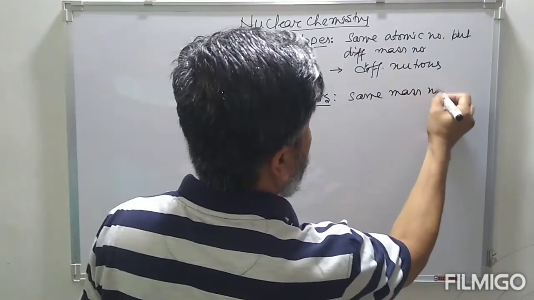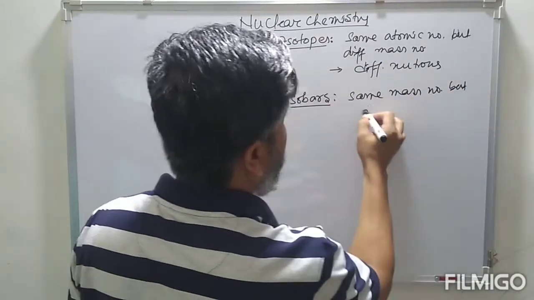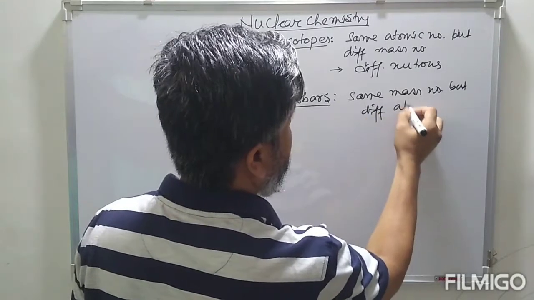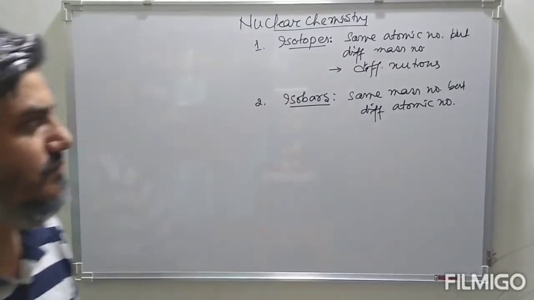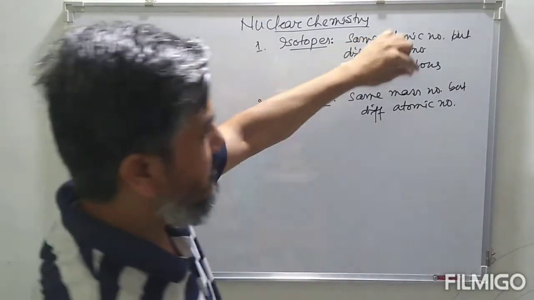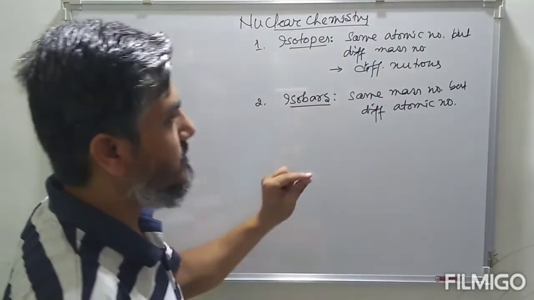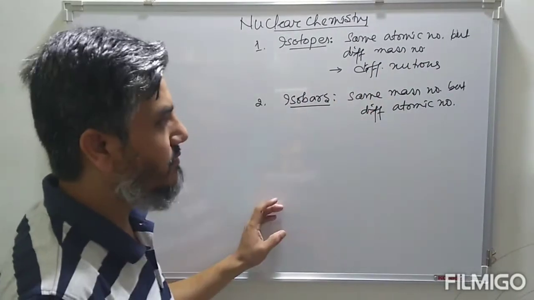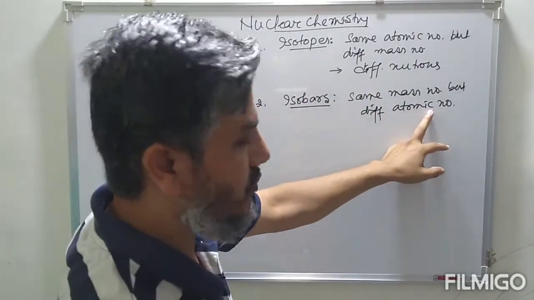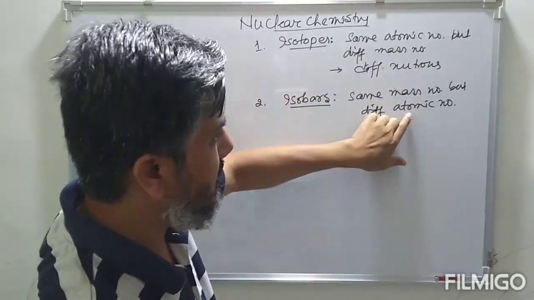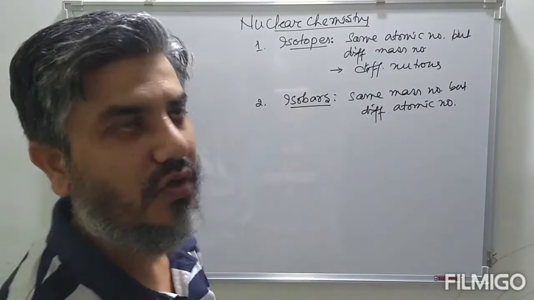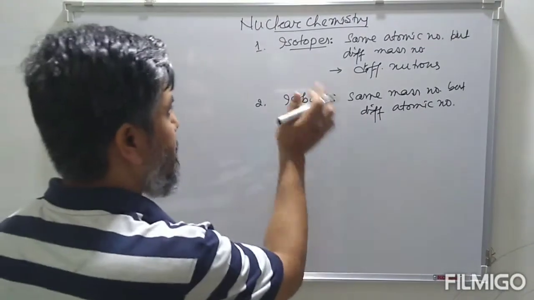Same mass number means the number of nucleons present inside the nucleus is the same but the number of protons is different. So we have these isobars.